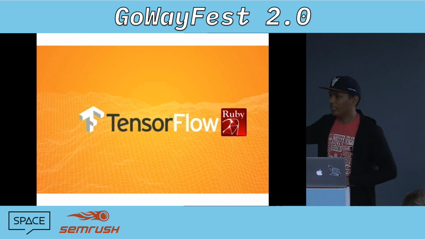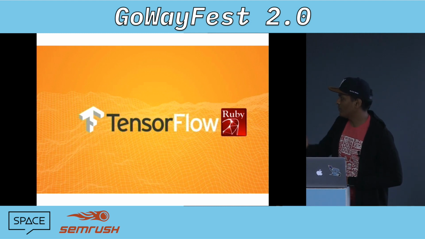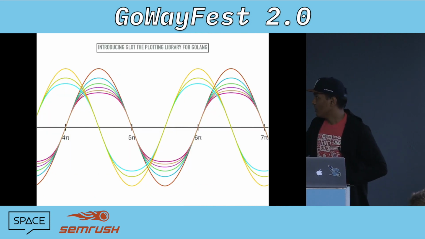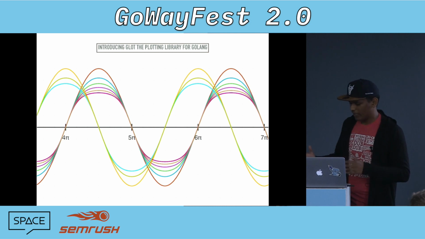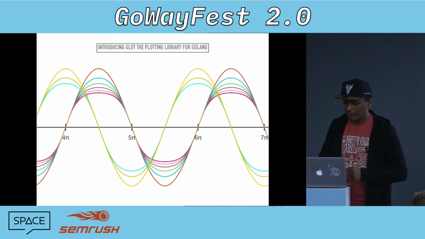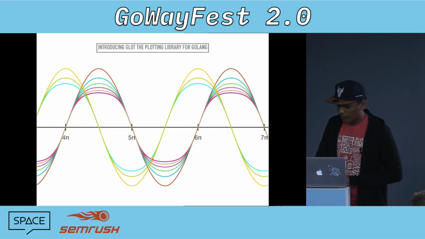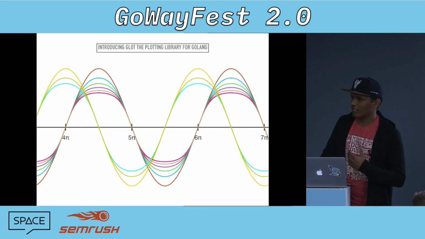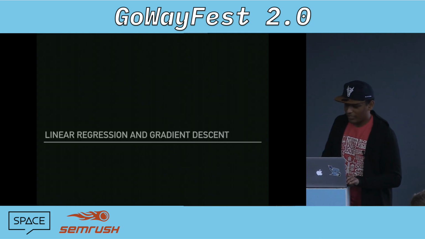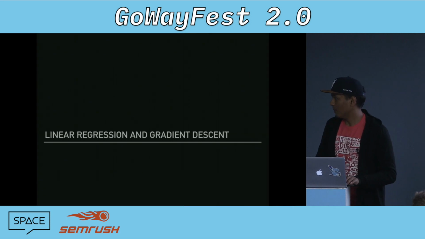So I'm actually a Ruby conference speaker, and I came here because it's fun. I developed this library called Glot. Glot is a very simple scripty thing put together to make visualizations in Golang. It helps you make line plots, dot plots, things like that in Golang itself, because I was a bit disappointed that we didn't have that many things in Golang.